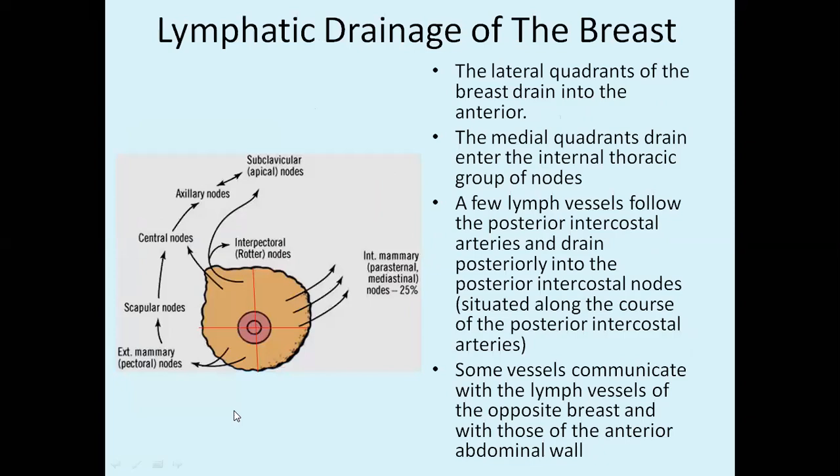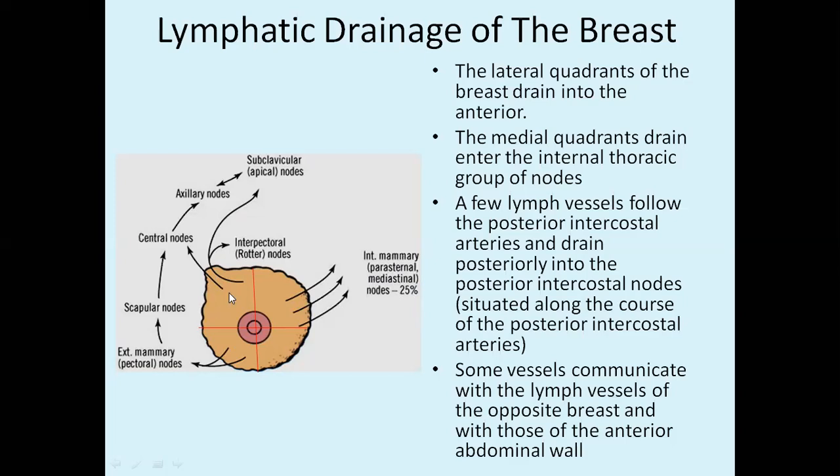Now, I told you the mammary gland is divided into how many quadrants? Four quadrants. If you take this as the midline, that means here we have the sternum. So this is the antero-superior quadrant, antero-inferior, postero-superior and postero-inferior quadrant. The antero-superior quadrant is draining into the internal mammary, also called the parasternal or mediastinal group of lymph nodes. 25% of lymph is going this way. Then the axillary tail of Spence, which was extending from the anterolateral group.